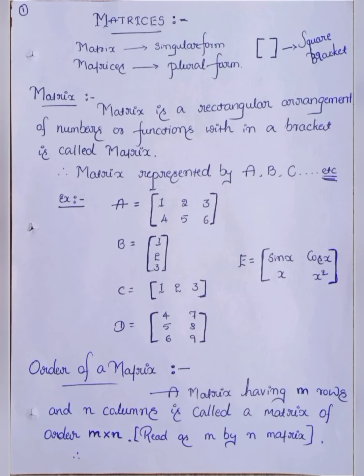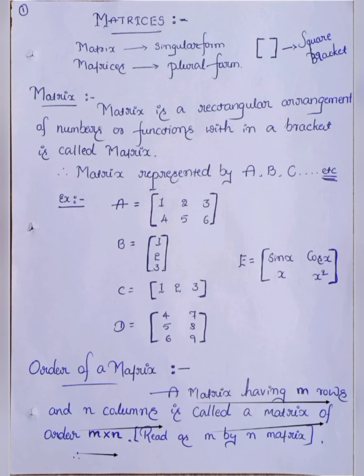Next we have to discuss the order of the matrix. First of all, we define the order of a matrix. A matrix having m rows and n columns is called a matrix of order m by n. Once again, what is meant by the order of a matrix?